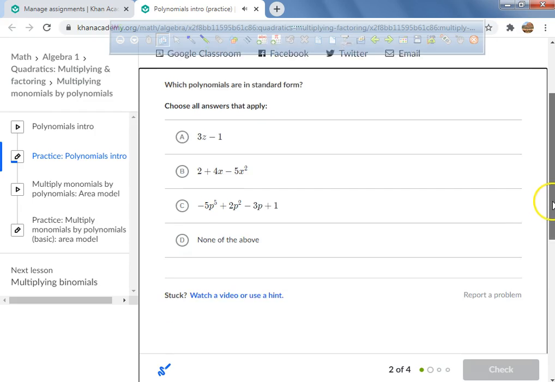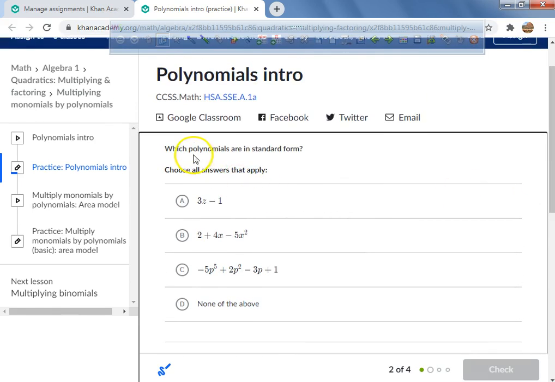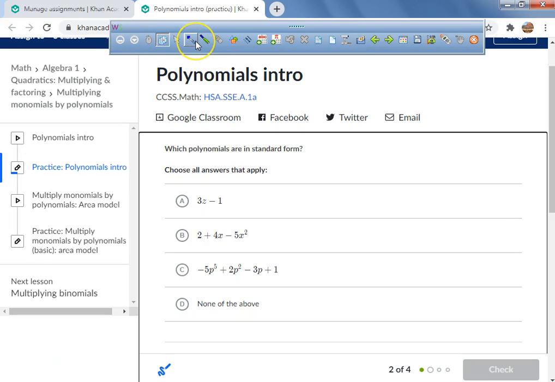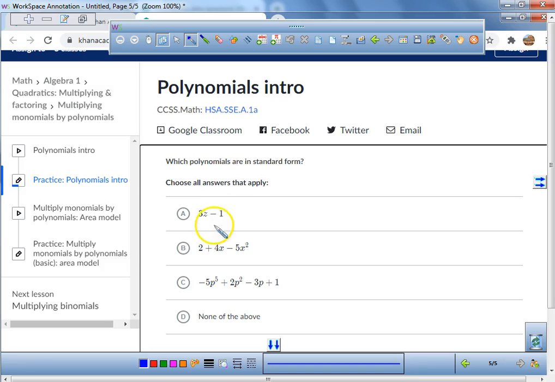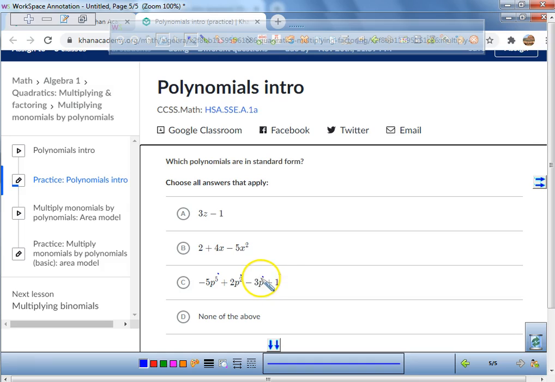Okay, all right, here we go. Which polynomials are in standard form? We're going to talk about standard form. Standard form is very, very easy. Standard form has descending powers. Do you see how this one descends? It goes from 5 to 2 to 1, and there's a constant at the end.